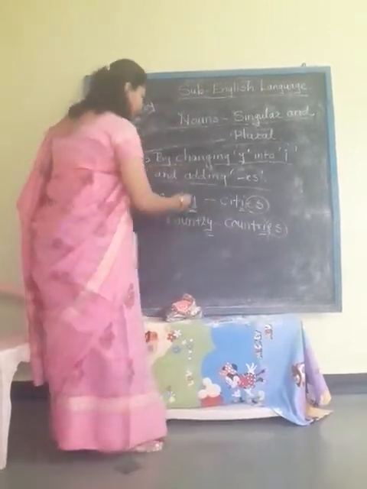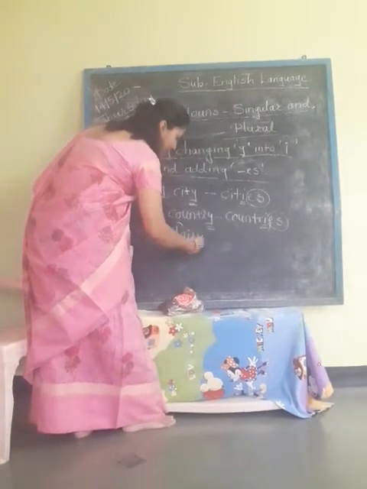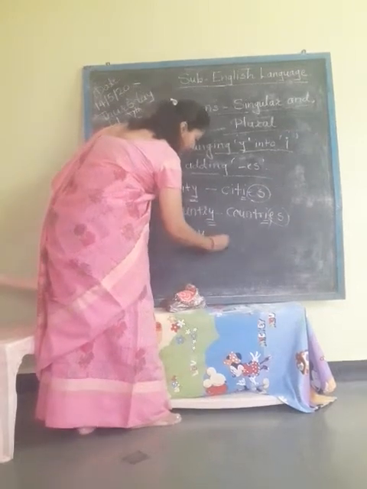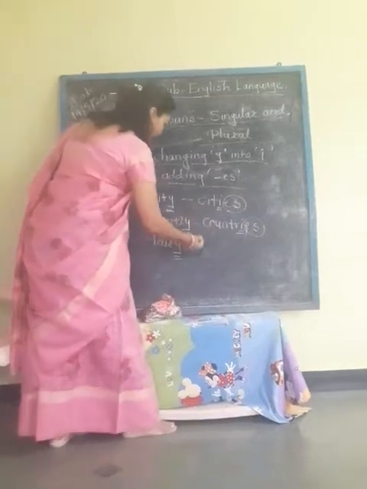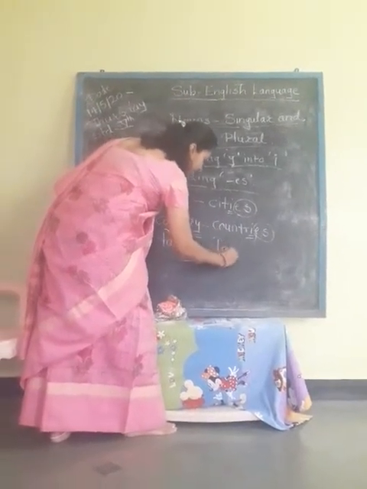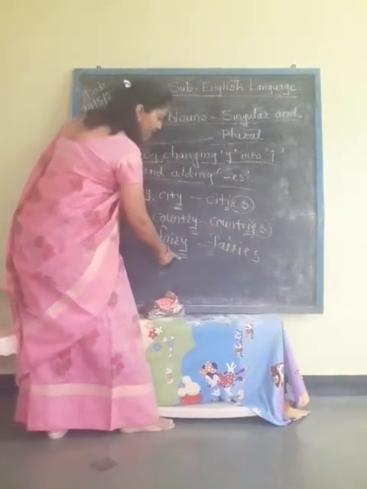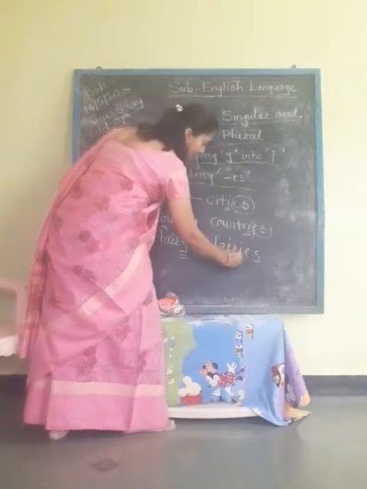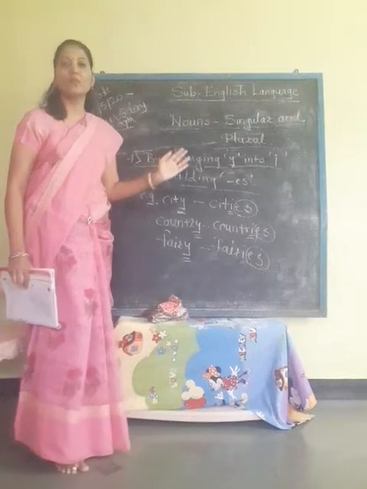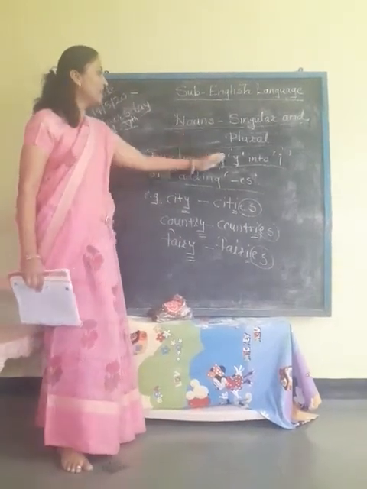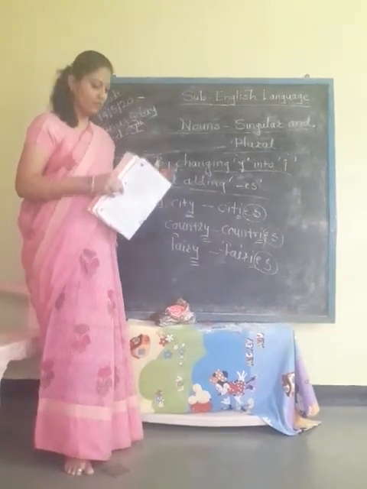Then fairy. This is a very familiar word for girls. F-A-I-R-Y. Again this spelling ends in y, and to make it plural we are writing here F-A-I-R-I-E-S. Again this y has turned into I and we have added here es. So like this we can make plurals by changing y into I and adding es to that word. It is very simple.